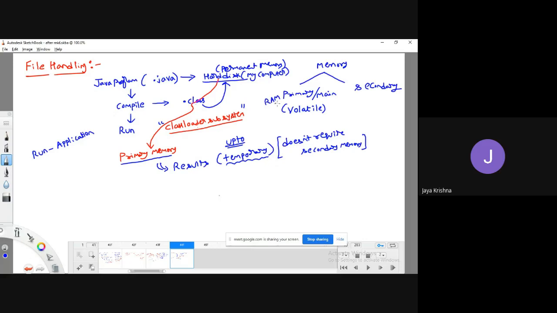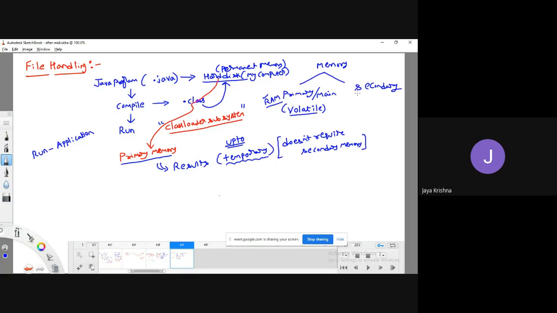RAM, random access memory, is volatile, meaning that once my system shuts down, if there is no power backup, then the data that we are processing is going to be deleted. Once the power is off, our data is going to be lost if we didn't save that program or data.